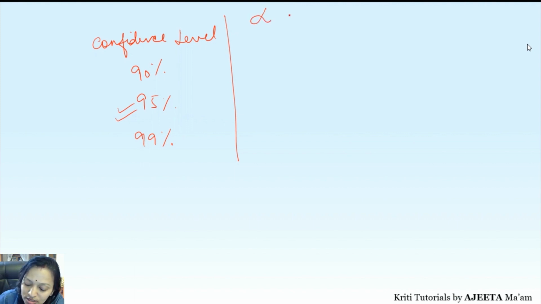Now this is alpha. I gave you one word in the last one, that is the significance level. That is the level of significance. So here what do we mean? 0.10, that is 10%. Now here what do we have? 0.05, that is 5%. And here what will we have? 99% is your confidence level, so 1%, 0.01. So now 10%, 5%, 1%. That will be basically what? The level of significance. Now 1 minus alpha will become what?